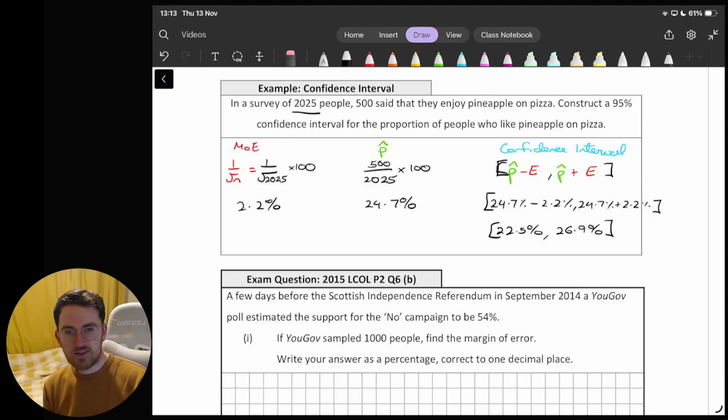So what we're saying here is we don't necessarily believe that 24.7% is the exact, 100% right answer, but we are 95% confident that the real answer is between 22.5% and 26.9%. That's what we're saying. Based on the work that we've done, we are 95% confident that the true value is somewhere within that range. So we're giving ourselves a bit more wiggle room, and obviously the more people we ask, the smaller that margin of error would be. So if I can ask more people, I can be more accurate.